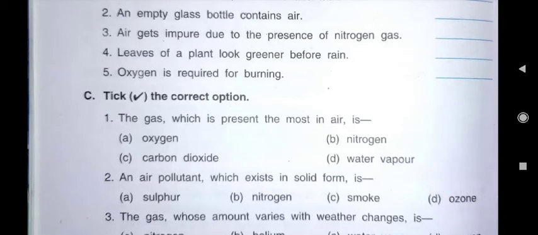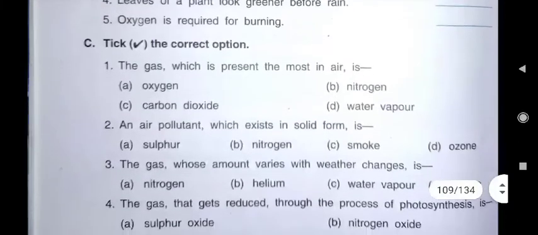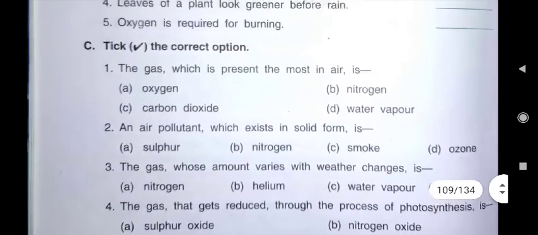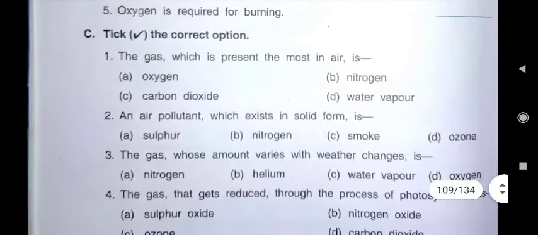Here we will write false. Then fifth one is oxygen is required for burning. That we have read, that oxygen gas is required for burning. It is also required for respiration as well as for burning. So here it will be true.